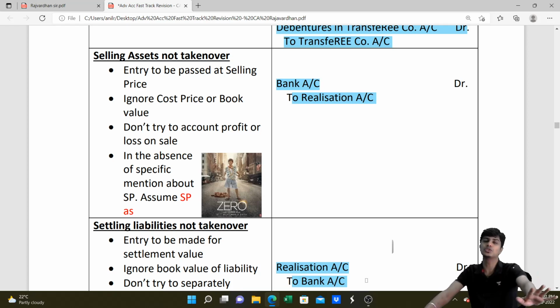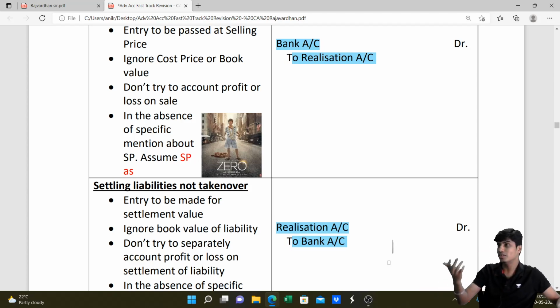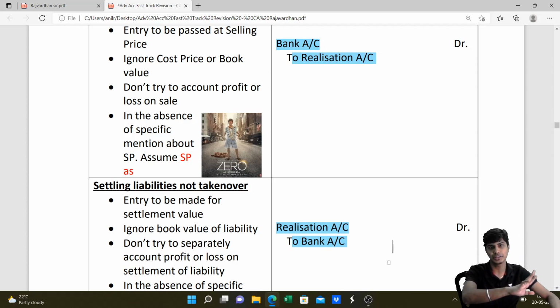Just write selling price to realization account. Just transfer the cost of the asset to realization. Realization account will automatically find the profit. Same with liability. Don't try to figure out profit or loss on settlement of liability. Just write the settlement value. If you paid more, it will result in loss. If you paid less, it will result in profit, and that will automatically get adjusted in closure of realization account. You don't have to do anything separate. I hope you guys got this.